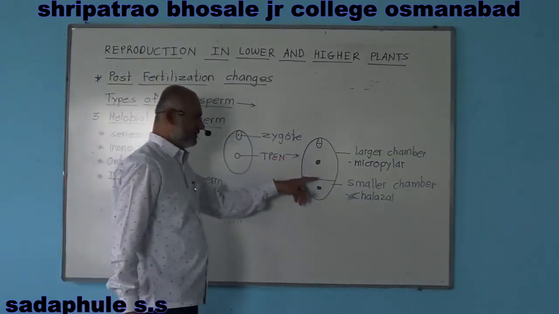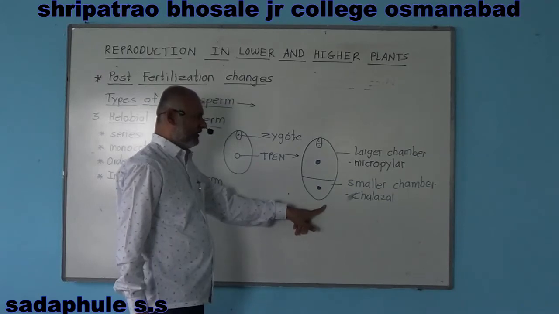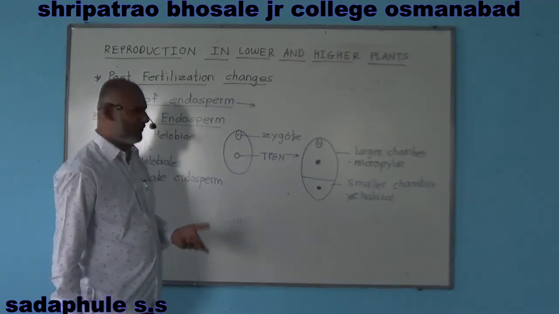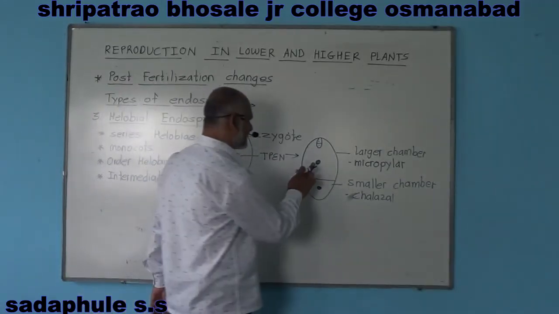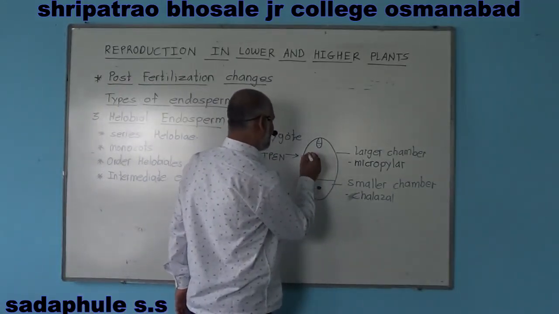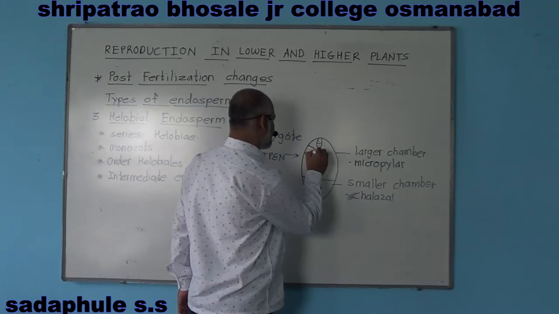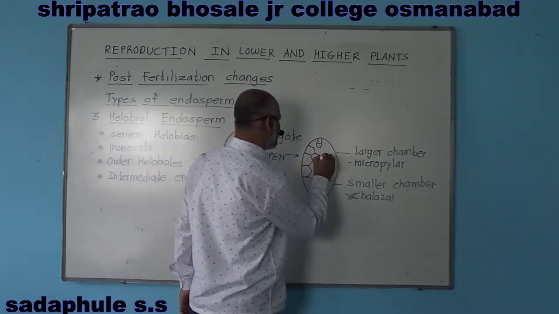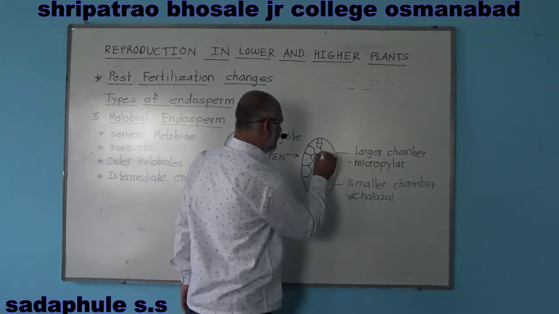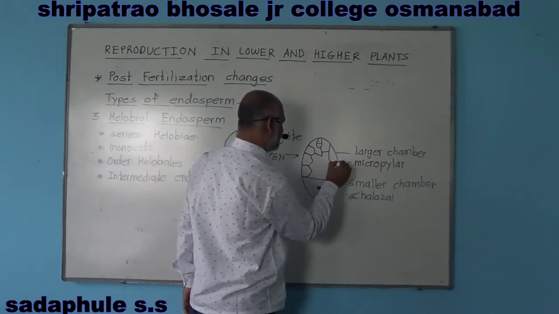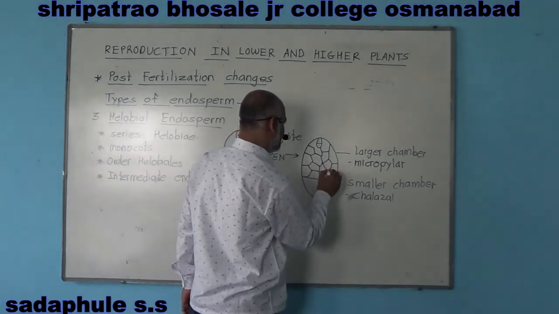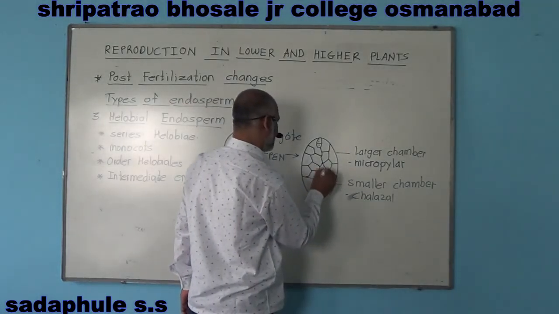In these two chambers, cytokinesis may take place, that is wall formation may take place, and later on it becomes cellular type. Mostly wall formation takes place in the micropylar chamber, okay, and due to wall formation it becomes cellular type.